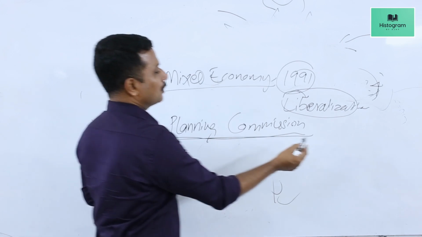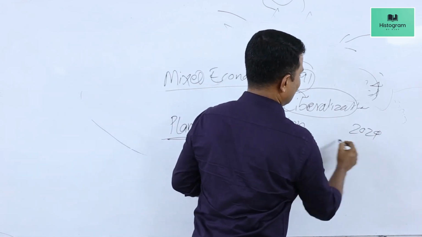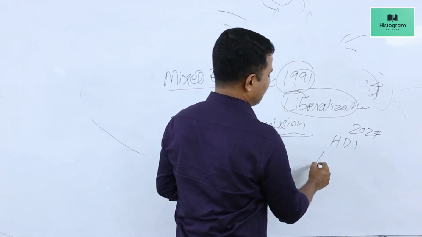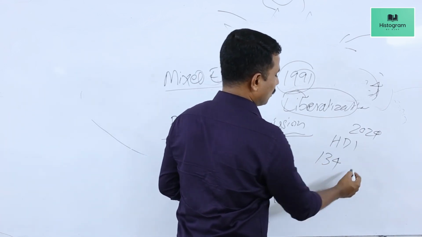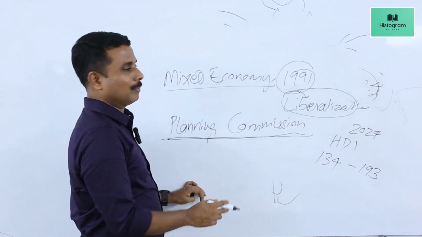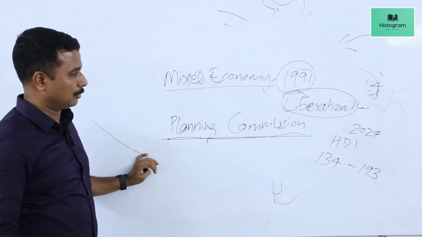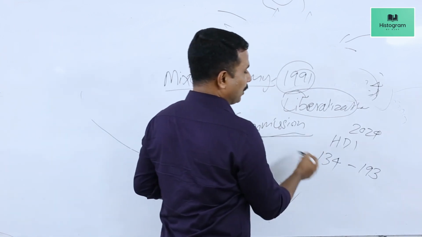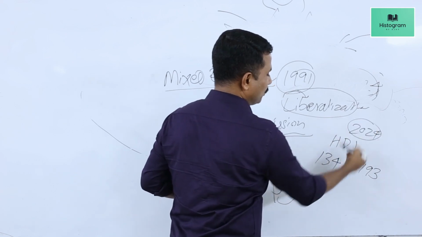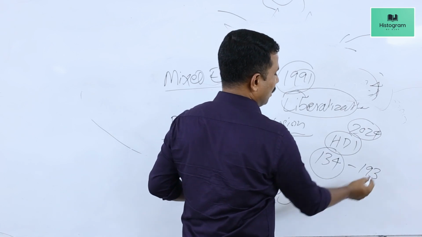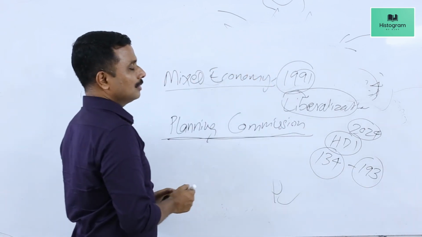And in the year 2024, as per the latest Human Development Index, India's position is 134 among 193 nations. From the British-destroyed economic situation, we are gradually emerging as an economic power, and by the year 2024, we had a Human Development Index rank of 134 out of 193 nations.